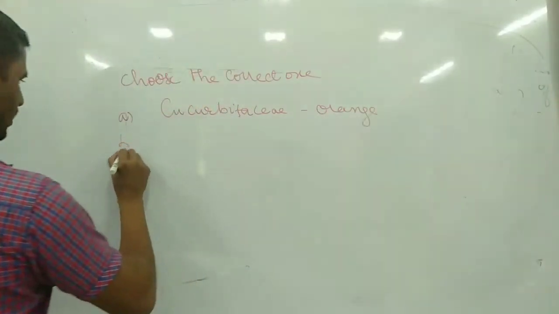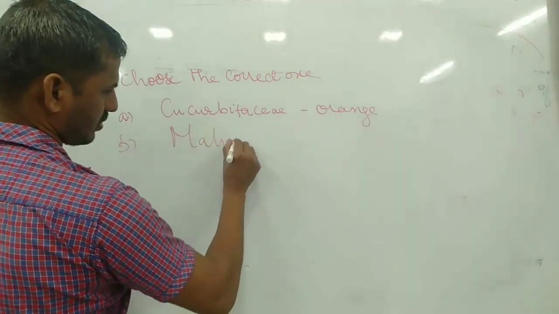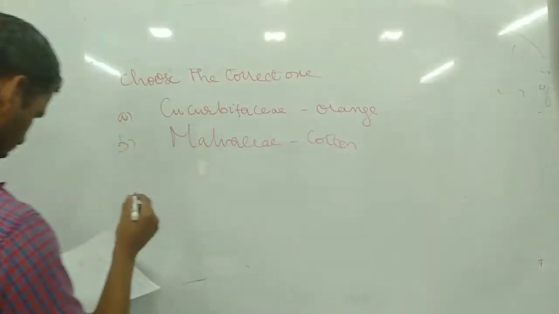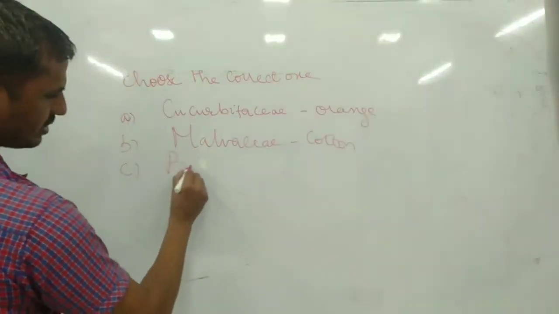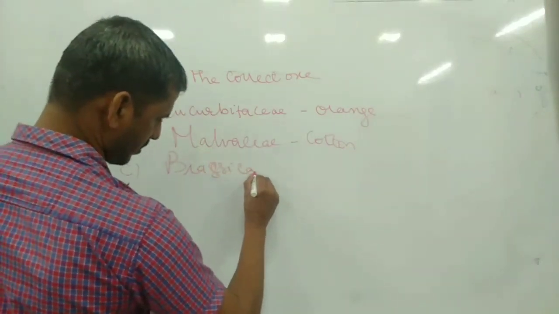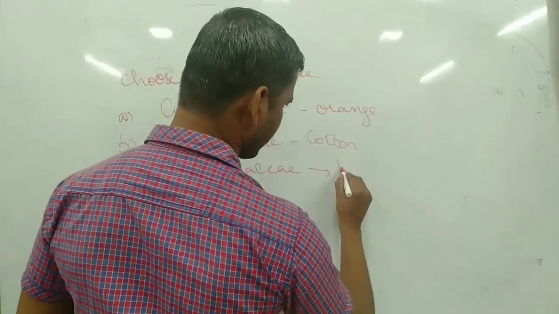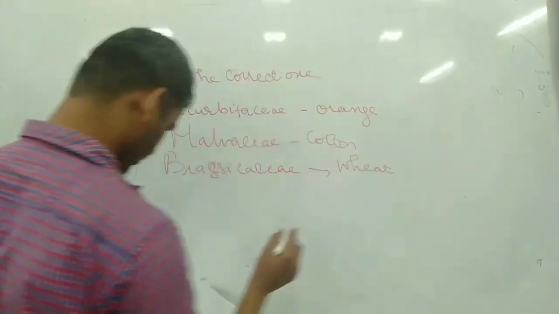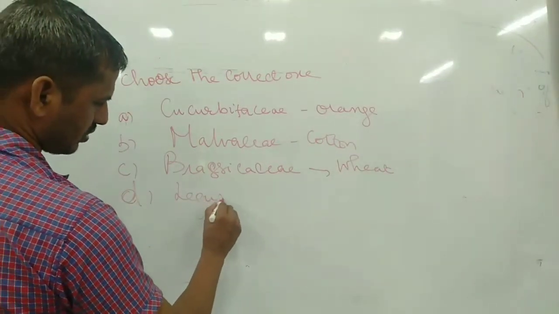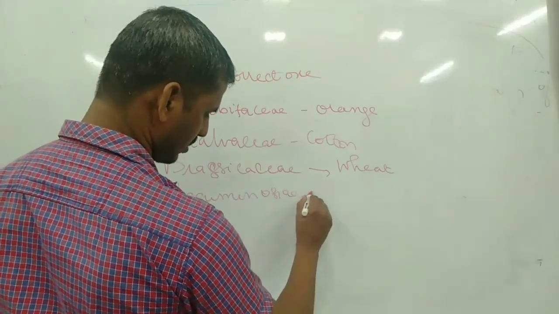B, Malvaceae: cotton. C, Brassicaceae: wheat. D, Leguminosae: sunflower.